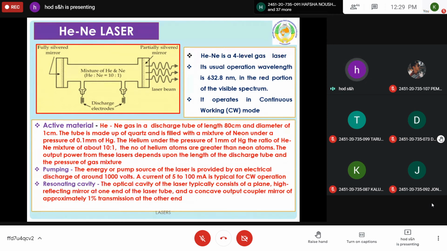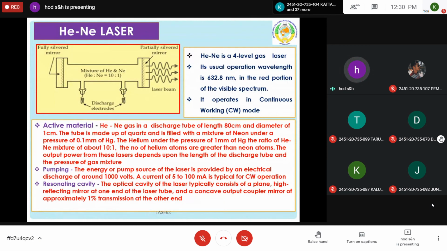And again, the optical resonator is the same. You have a full silvered mirror on the left side and a partial reflector on the right side, so that the direction of the laser can be controlled. So this is the difference between the helium neon laser and the ruby laser. The gas laser or helium neon laser consists of a fused quartz tube filled with a mixture of neon and helium. There is a majority of helium atoms and a minority of neon atoms. As I said, it is in the ratio of 10:1.